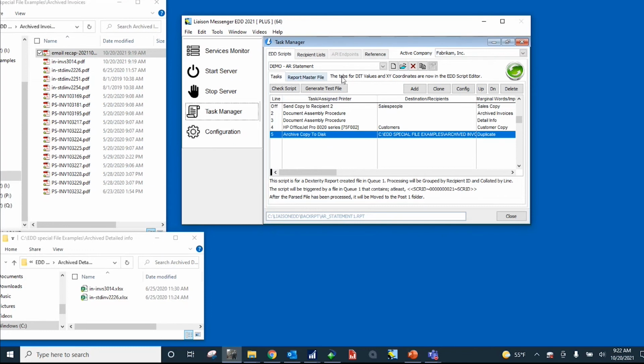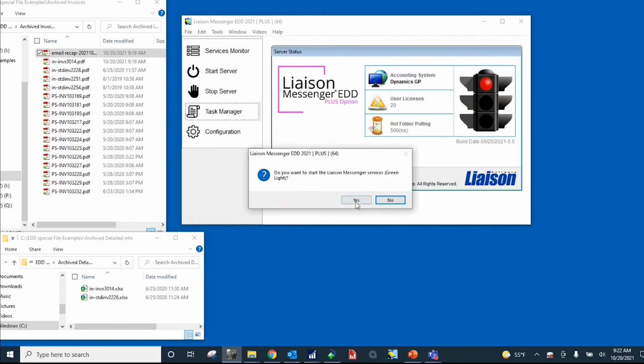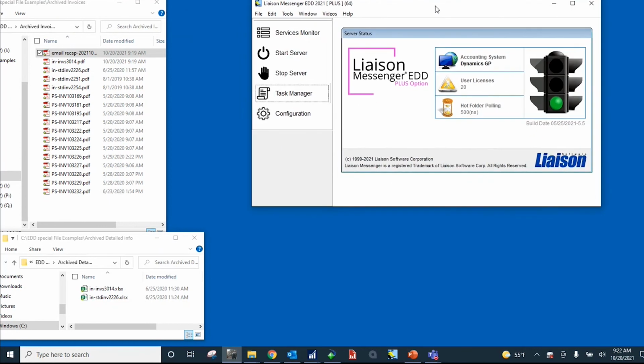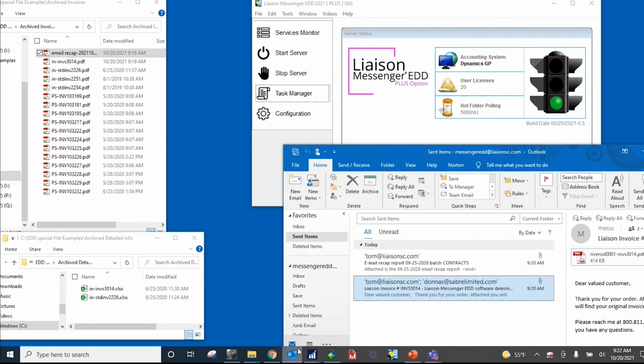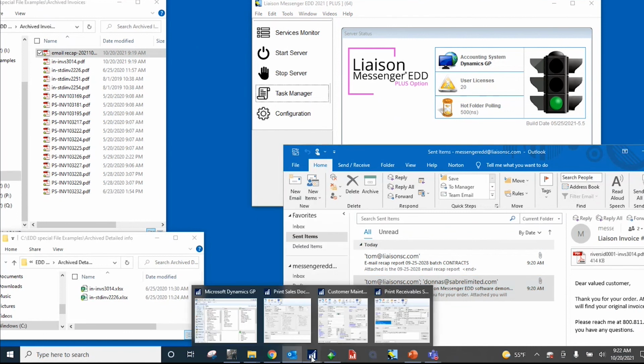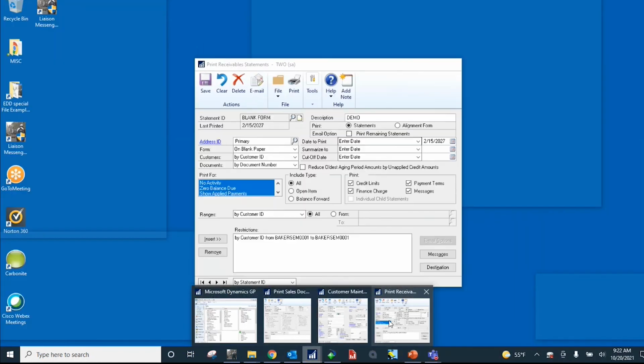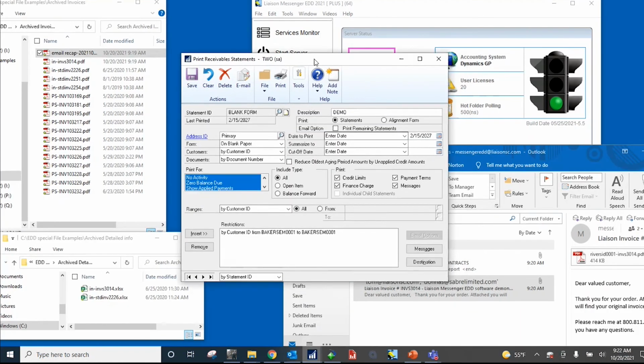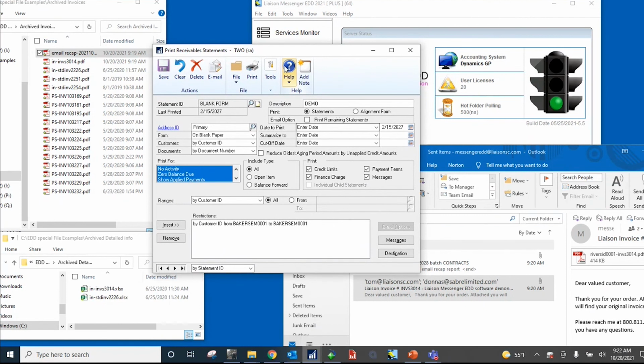So let's run this script now. I'm going to turn the server back on, pull up the Outlook on the Messenger server. You can see that sent box again. And this is where you'd be going into Business Central, and you'd be processing statements through the standard print routine. The only change is that you're using the print to email function.